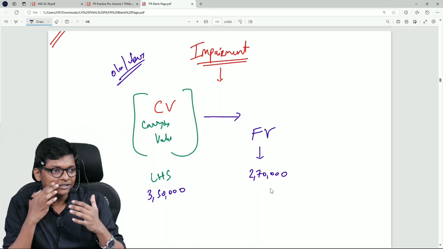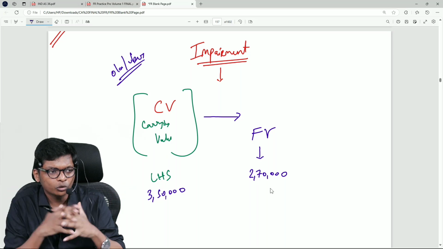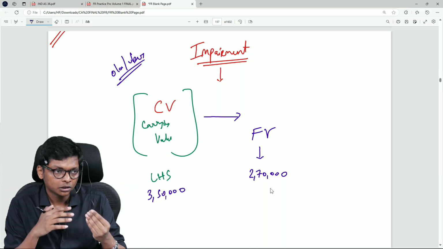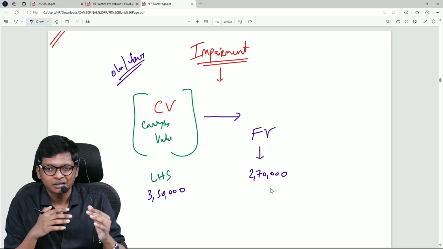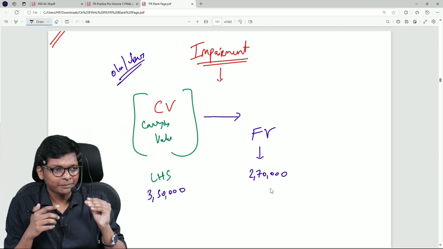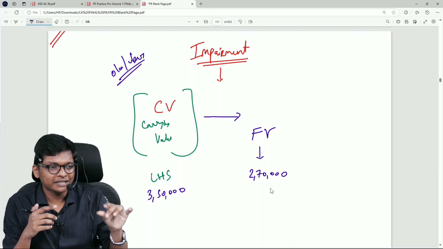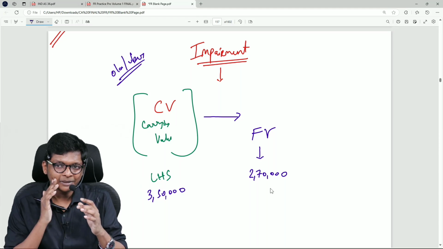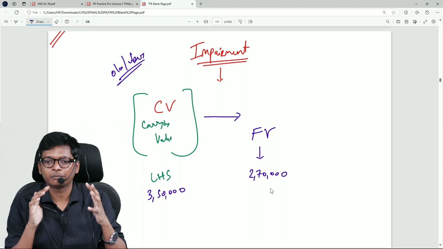So 2,70,000 is what you will get. So can I account for impairment of 80,000 rupees? Yes, I can account, but in all cases my market value will be less than my carrying value, mostly, correct?